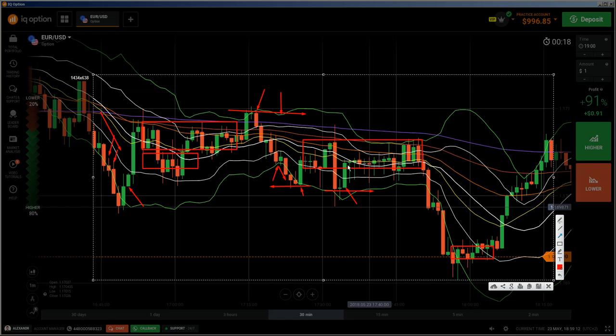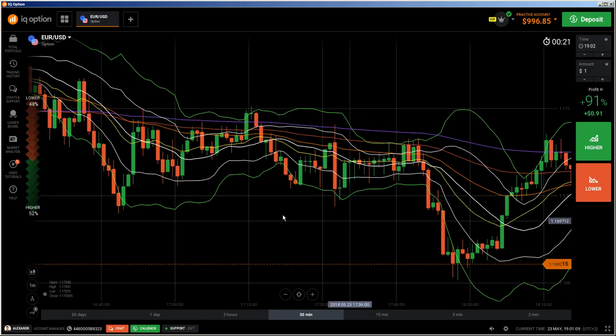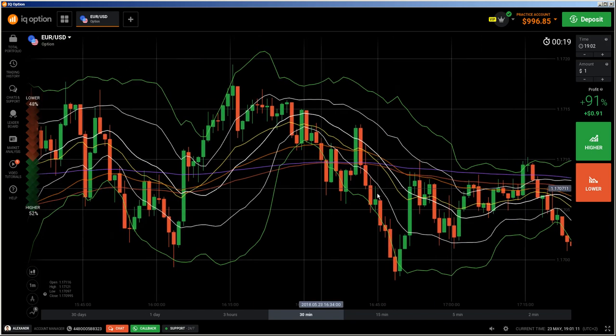Look how many dojis here. 1, 2, 3, 4, 5, 10 dojis in a row. That is not tradable. Yes, you can do trades here, but you don't know how or when this candle will finish below your bet. So I would not recommend trading in such conditions. Stay away from such conditions.